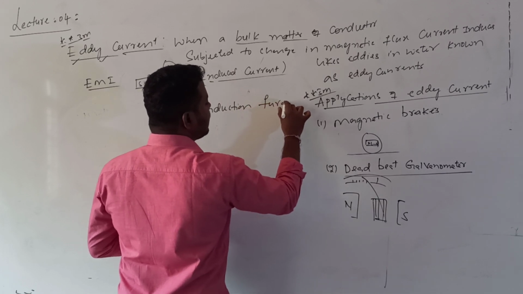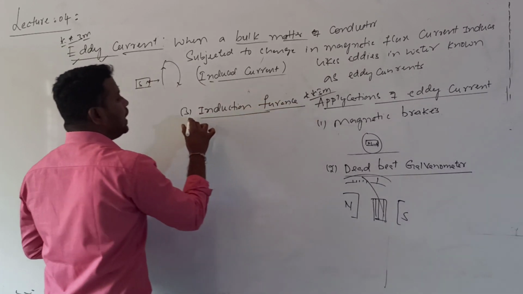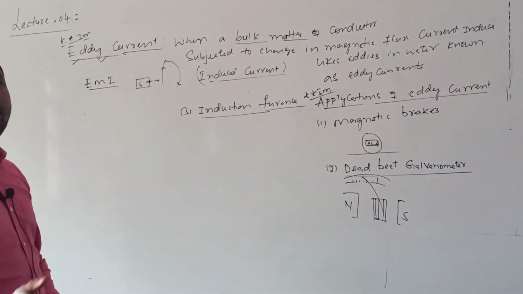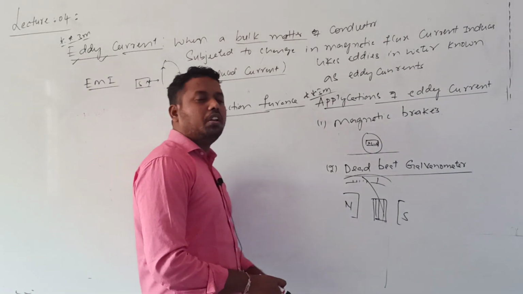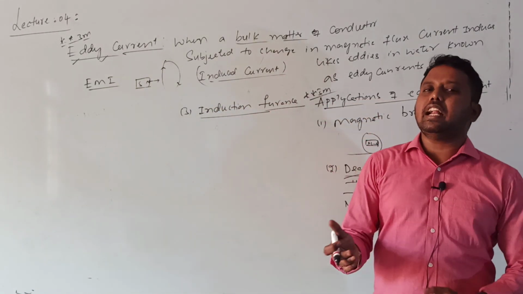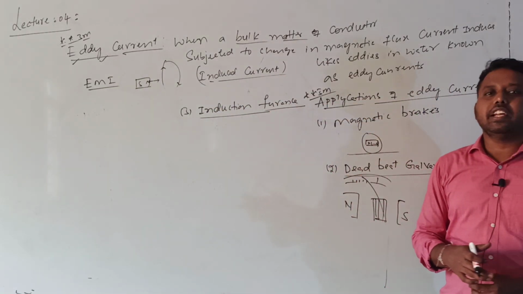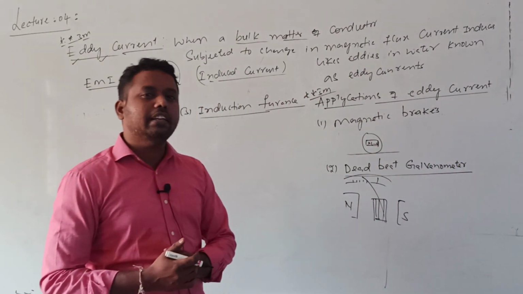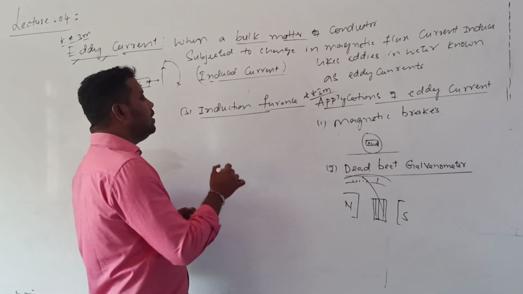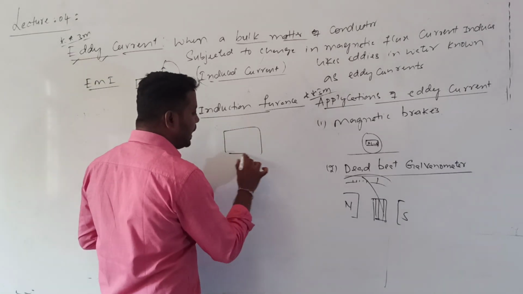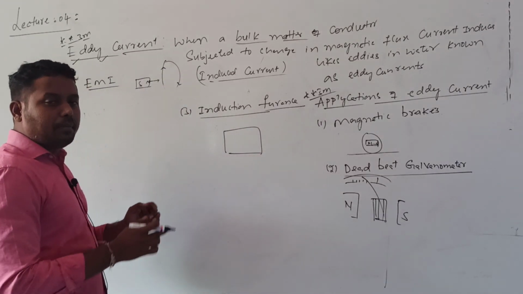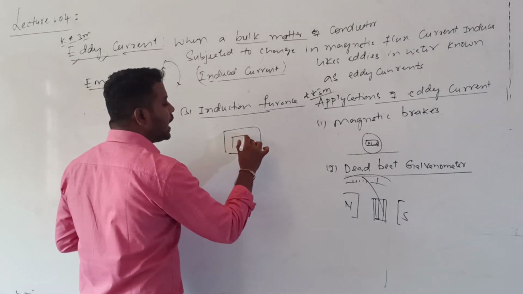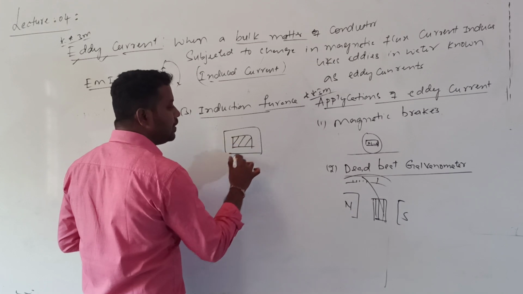Induction furnace is a setup to prepare alloys by melting suitable metals. Generally you know that for metals to melt we need a high temperature, on the order of 1000 Kelvin, which is normally difficult to produce in a room. So generally they use one compound metal container, within which they put the required material which is to be melted.